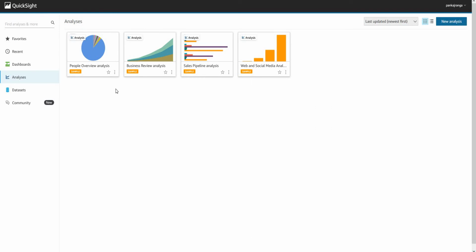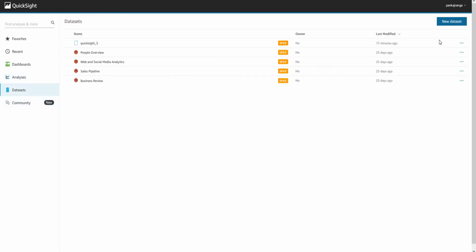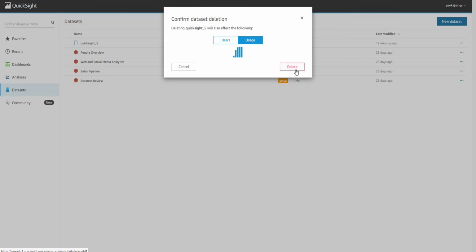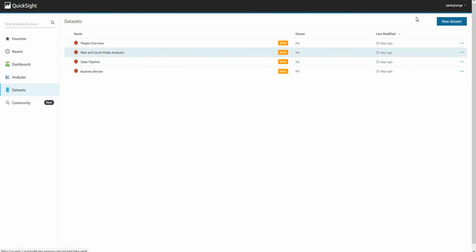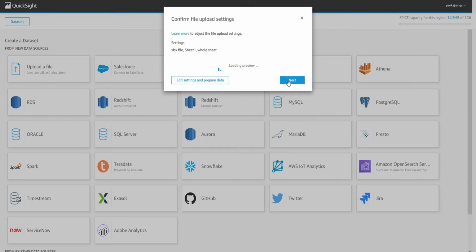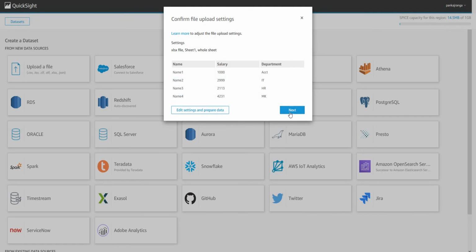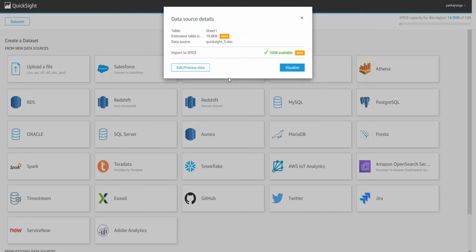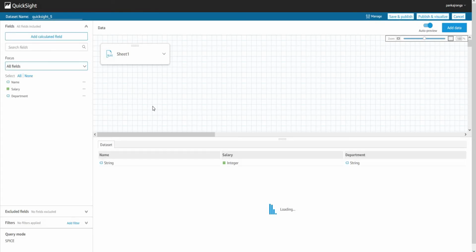We are here in Amazon Quicksight now, so I'm just going to add the data set. Let me do a little bit of cleaning here, delete the previous one that I was trying. Okay, so I'm adding the data set here. We'll quickly preview the data set. Okay, our data set has been added.